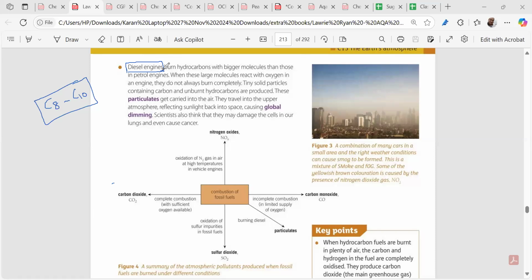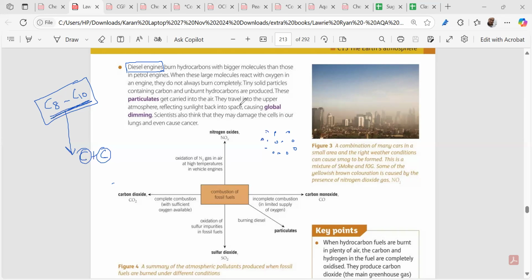Why? Because in a diesel engine, the more the carbon length, unburned carbon particles are released. These carbon particles hang around in the air. Diesel is a large molecule and it always produces unburnt hydrocarbons and carbon particles.